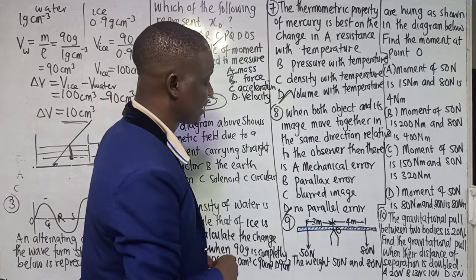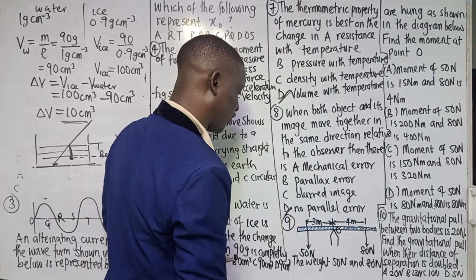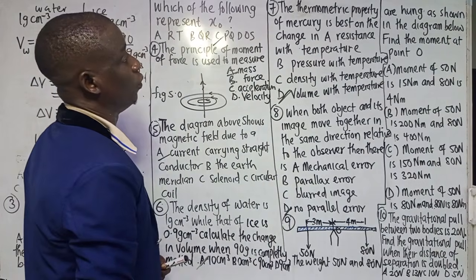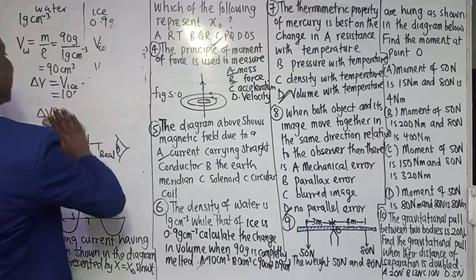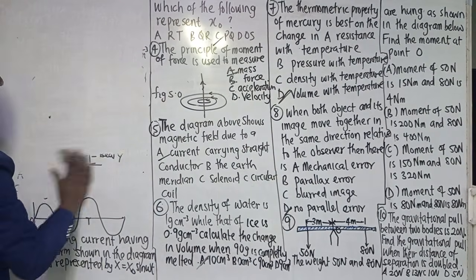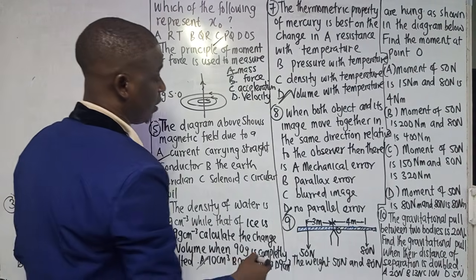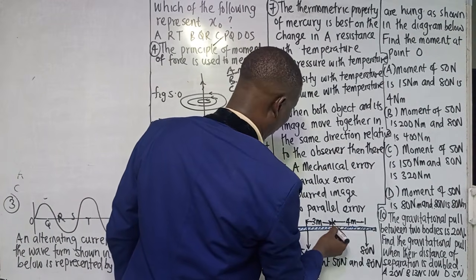The next question, number 9, says: look at the diagram. The weights 50 Newton and 80 Newton are hung as shown in the diagram below. Find the moment at point P. The moment at point P can be gotten by taking moment about O, the moment at point O rather.